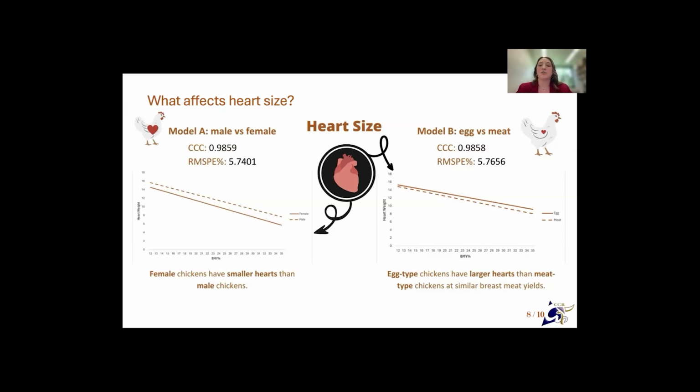Model B shows a much more anticipated outcome, that egg chickens have larger hearts than meat-type chickens at similar breast meat yields. The RMSPE percent for Model A is 5.7656, meaning that it's predicting with about 5.8% error in the predictions, and the conditional CCC value is 0.9858, which means it's also predicting at about 98% accuracy. Both models predict similarly. However, for the purpose of this particular meta-analysis, Model B is our better predictor.